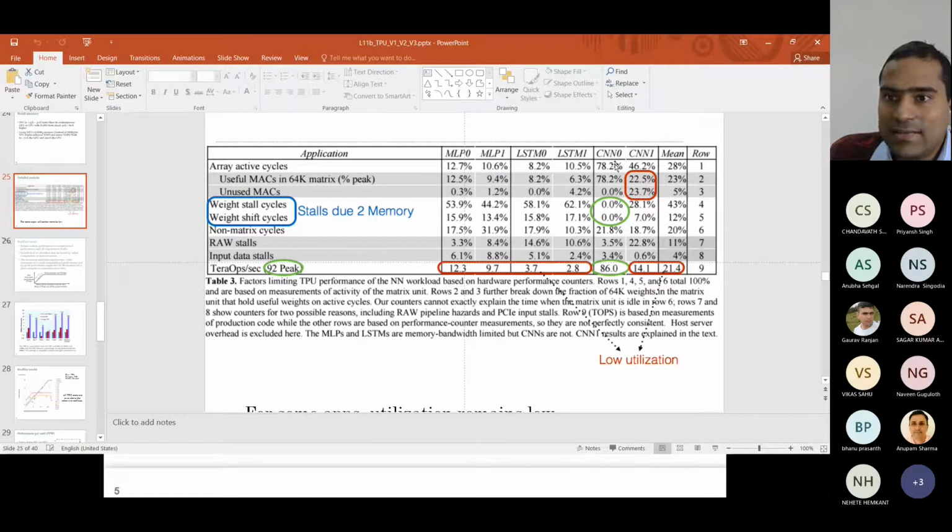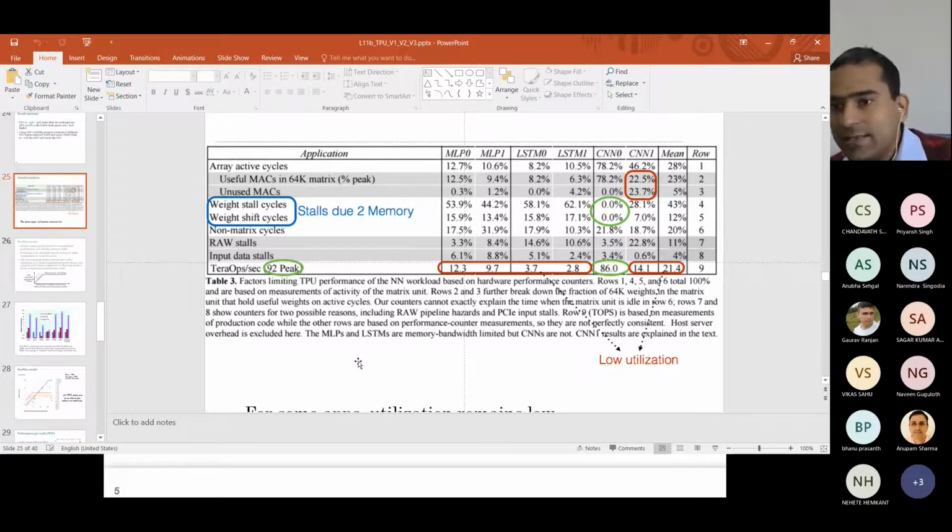Only for this CNN0 it gives you high performance, but for others it doesn't use a lot of MACs because of the systolic array. That was one reason why in TPU version 2 and 3 they reduced the systolic array size from 256 cross 256 to 128 cross 128.